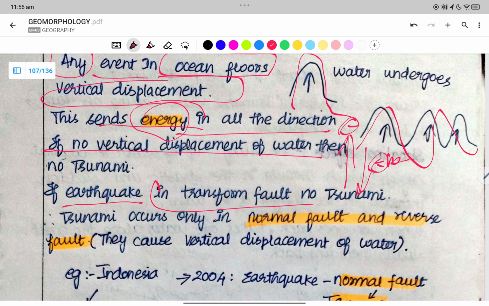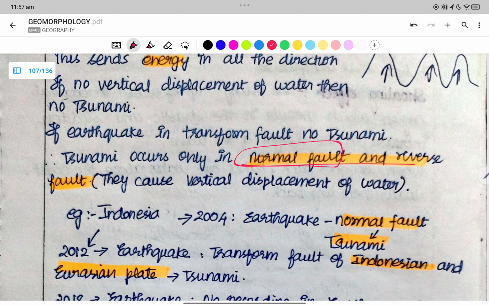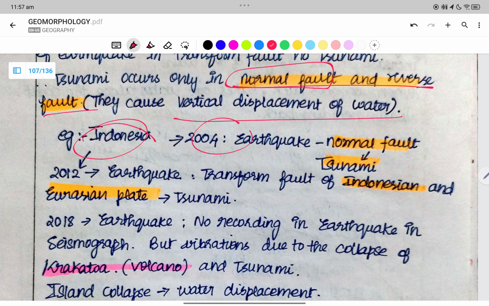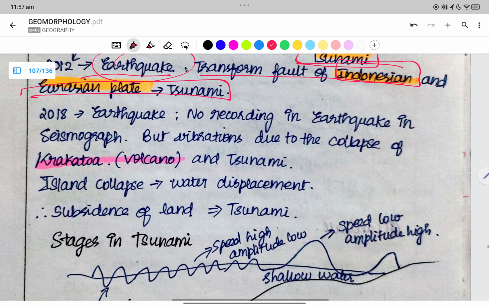So if an earthquake is on a transform fault, it moves horizontally, and there is no tsunami. Up and down motion results in the energy transfer, and this energy transfer causes the tsunami. Tsunamis occur in normal faults and reverse faults and not in transform faults. Example: the 2004 earthquake in Indonesia was a normal fault tsunami. The 2012 earthquake in Indonesia, at the Eurasian plate, was a transform fault.